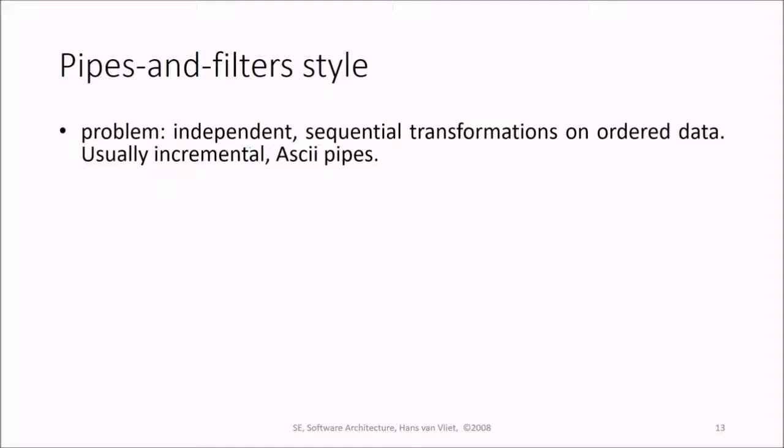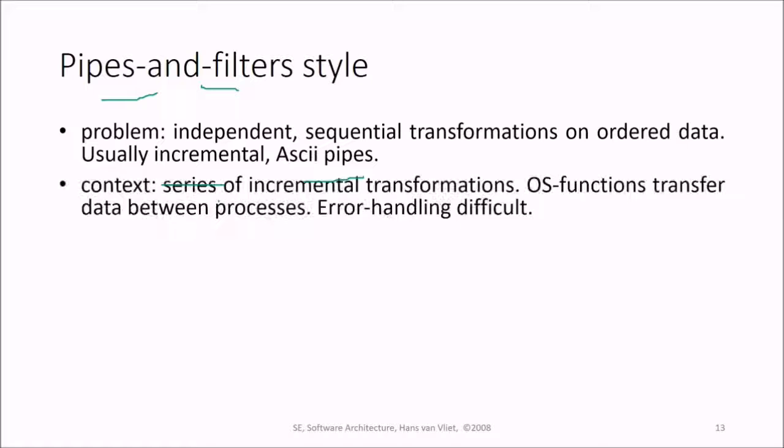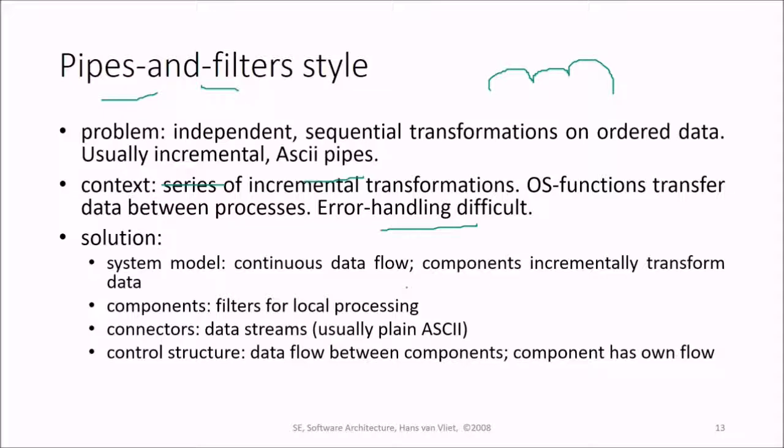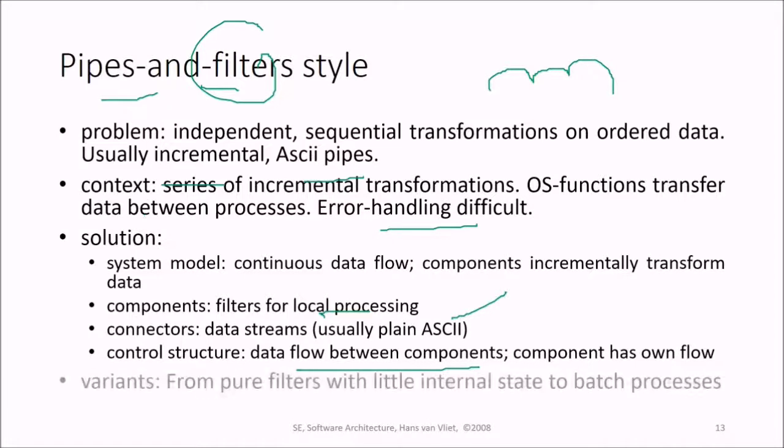Then the pipes and filter style. These are independent sequential transformations on ordered data, usually incremental, and ASCII type pipes are there. The context is a series of incremental transformations, and OS functions transfer between these processes, and also error handling is difficult. The solution is continuous data flow, and the components incrementally transform data. The components are filters for local processing. And connectors could be data streams, usually ASCII, and the control structure could be data flow between components, and each component has its own flow. The variants range from pure filter to filters with internal state to batch processes.